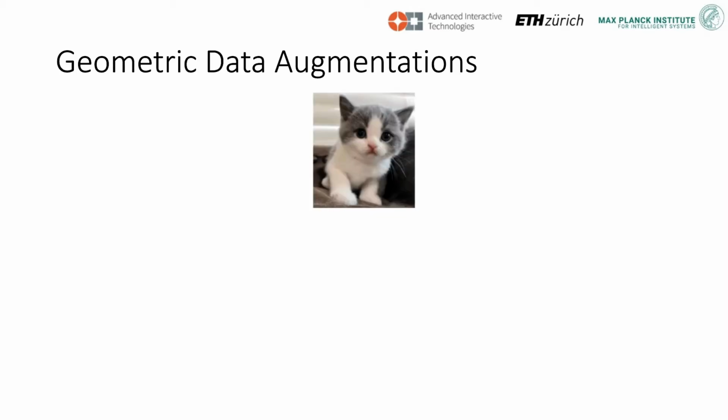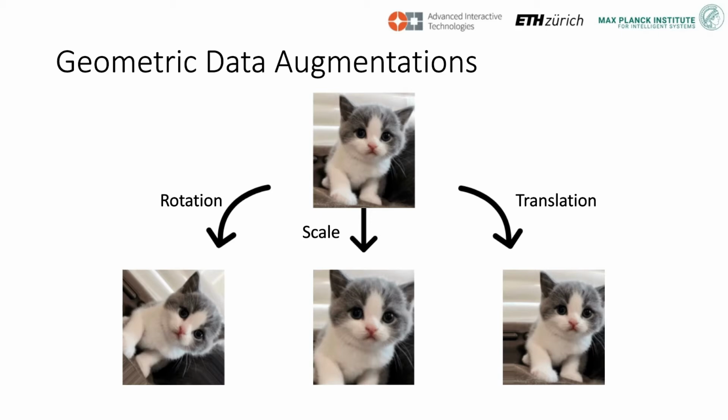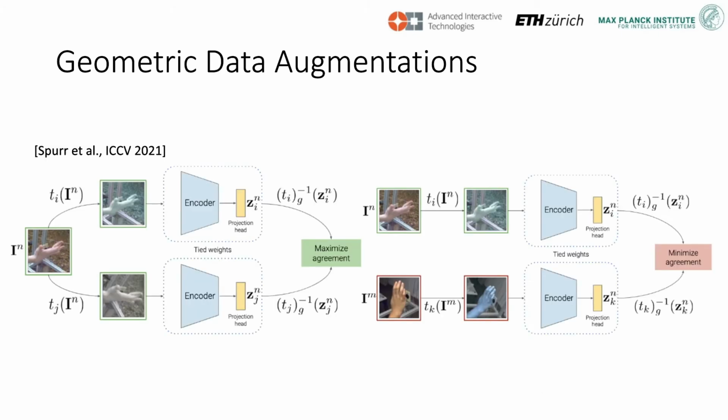Geometric data augmentations, such as image rotation, scale, and translation, are extensively used in contrastive training. For example, SimCLR proposes to attract the latent representations of two different augmentations of the same image. However, since two different geometric augmentations of the same image represent different hand poses, Spoor et al. propose an equivariant contrastive formulation to overcome this issue.